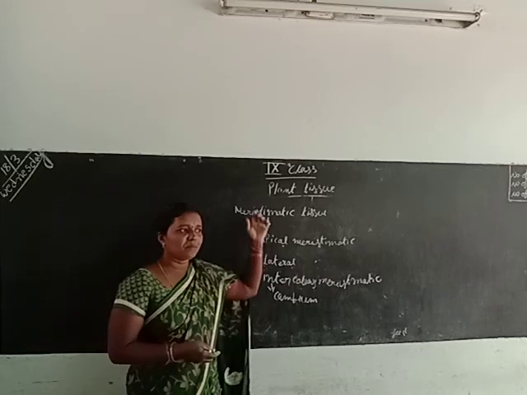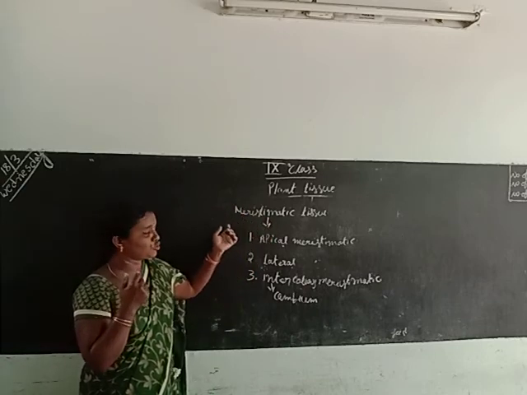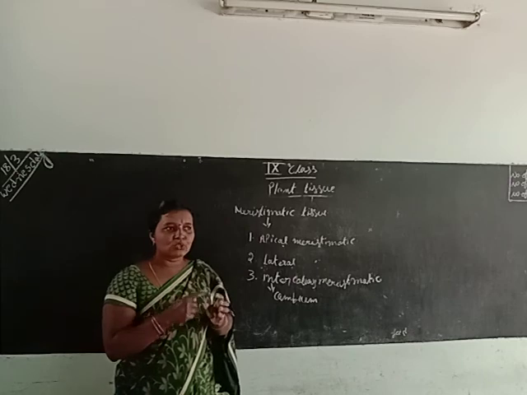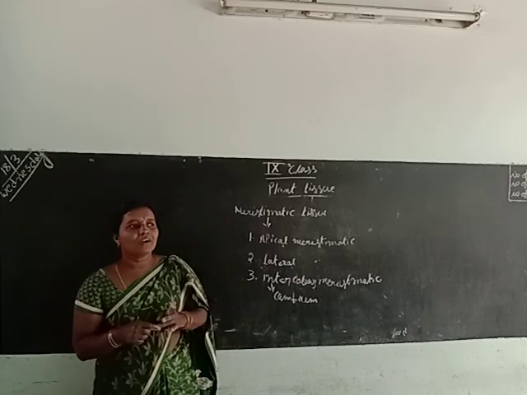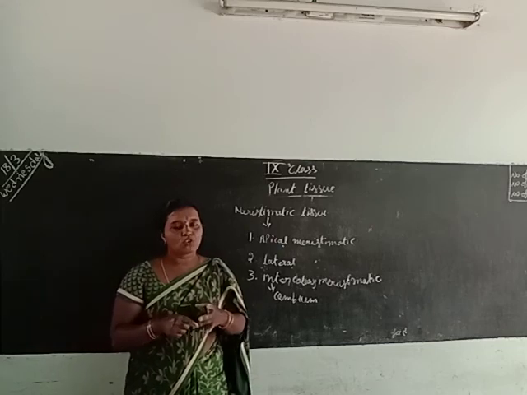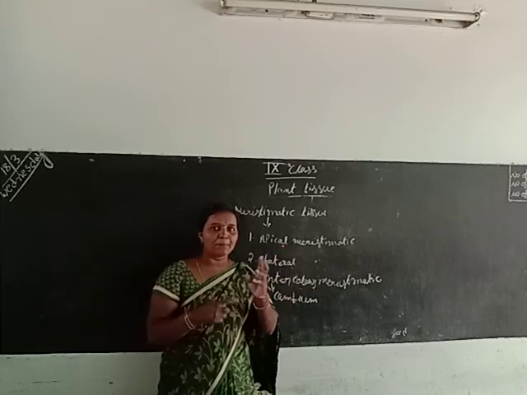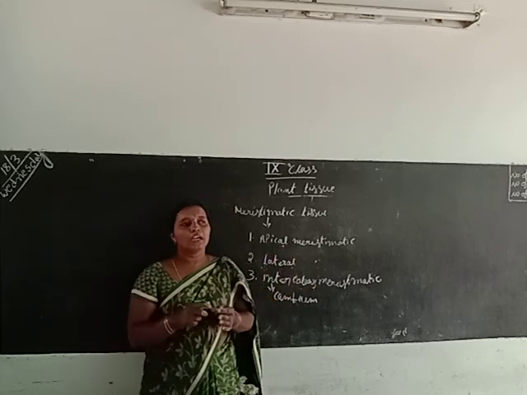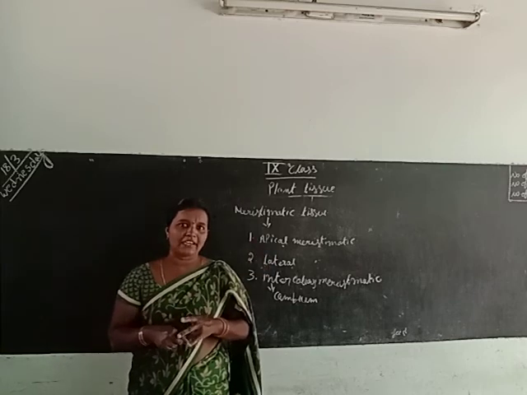Once again, repeating that: meristematic tissues, ground tissues, dermal tissues and vascular tissues. What is the meristematic tissue? The tissue responsible for overall growth and rapid growth is called meristematic tissue. The meristematic tissue is divided into three types: the first is apical meristematic, the second is lateral meristematic, and the third is intercalary meristematic.